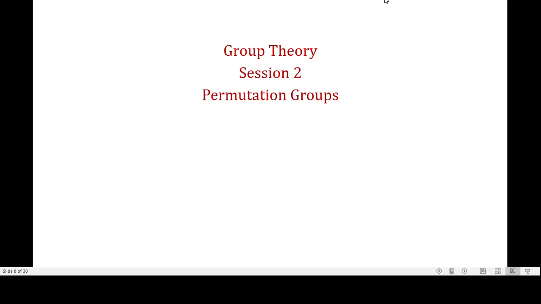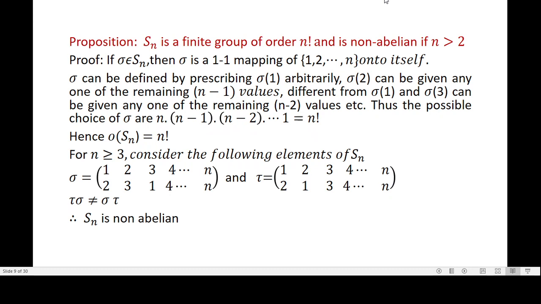In this video, I shall explain that a permutation group is a finite group of order n factorial and is non-abelian if n is greater than 2. Also, I shall explain transpositions and cycles and one proposition, that is, every permutation can be expressed as a product of disjoint cycles. Okay. First, let us prove that Sn is a finite group of order n factorial and is non-abelian if n is greater than 2.